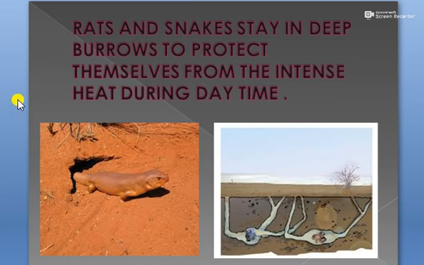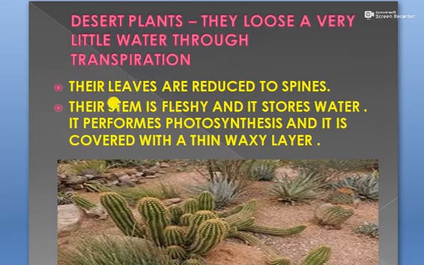Okay students, now the plants which live in desert are mostly plants which have deep roots. The desert plant will have very deep roots because in desert water is very less, so the roots have to go deeper to absorb the water. Desert plants lose a very little amount of water through transpiration.